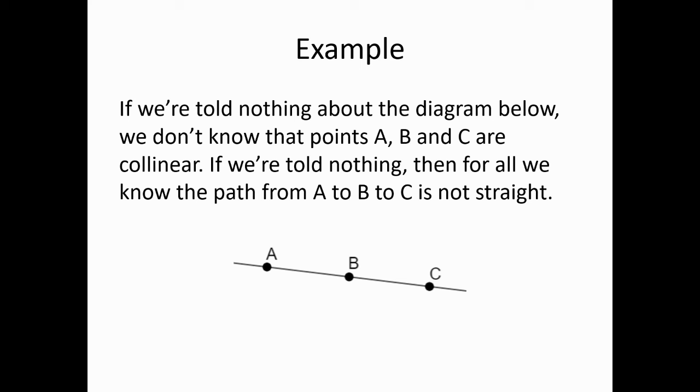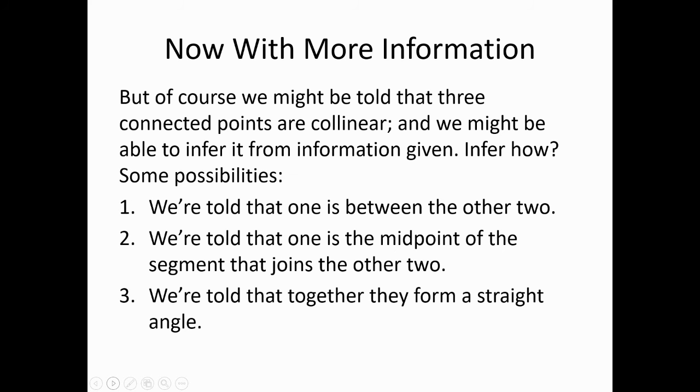Okay, so unless we're told that it's straight all the way through from A to B to C, we do not know that it is, okay? And we also do not know that it's not. Now, of course, we could be given, as I've said before, extra information about that diagram, the A and the B and the C that has been all connected up, that would allow us to infer that we do have one line that includes all of A and B and C.